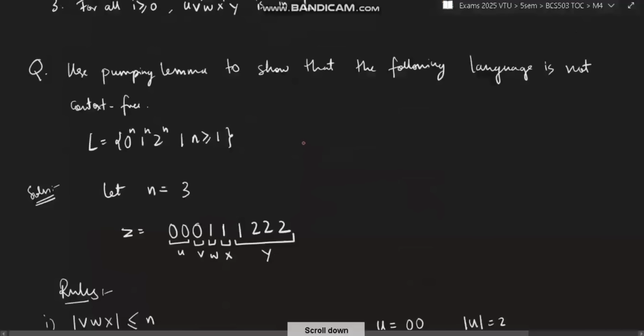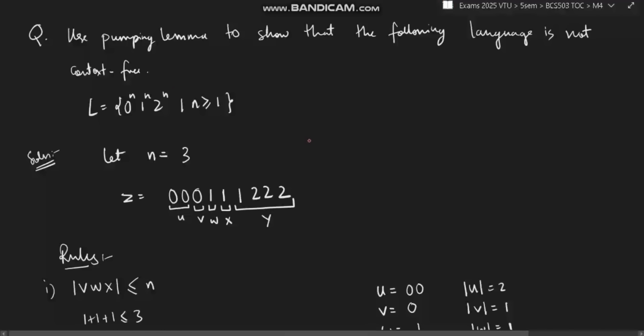But we have to use pumping lemma to show that the language is not context free. That type of question will be asked in the exam. Okay. So L is equal to 0 power n, 1 power n, 2 power n, and n is greater than or equal to 1. We have to prove that this is not context free. So let's take n value as 3. Any value you can take. A greater value means it is easier to distribute the letters.